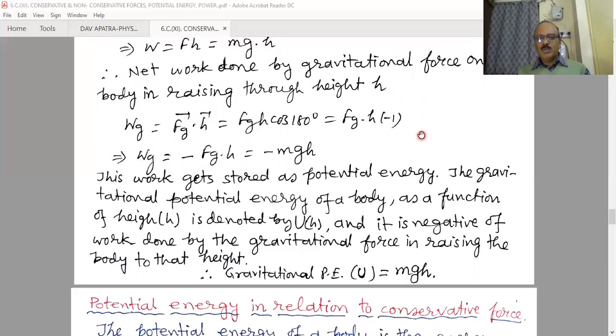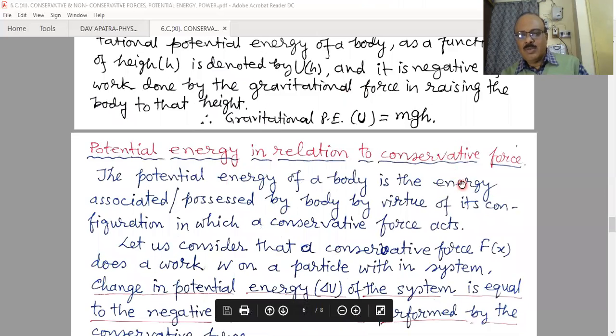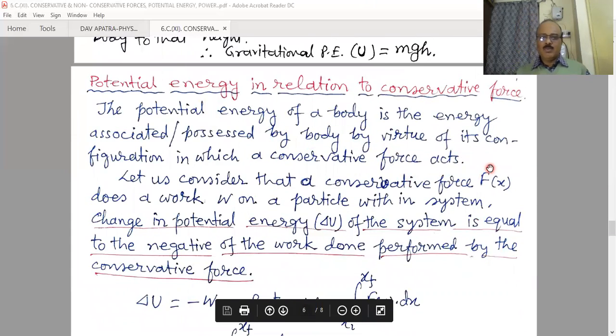Let us suppose an object is moving downwards, a freely falling object. Therefore, the work done by gravity is plus mgh, because the mg and the displacement both take place in the downward direction, the same direction. So what is the potential energy change? It is minus of plus mgh, so there is a minus. Therefore, we can say when the work done by the conservative force is negative, the potential energy increases, and when the work done by the conservative force is positive, then the potential energy change is negative, that means it decreases.